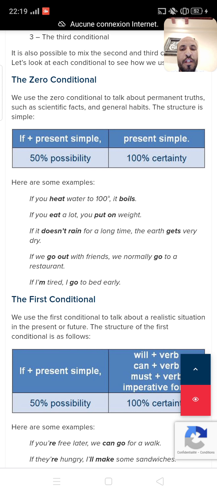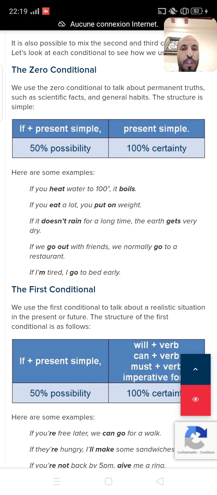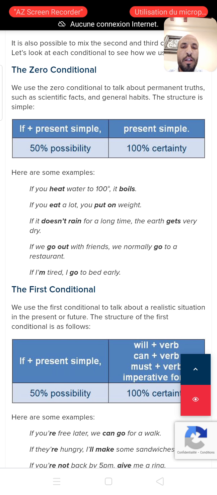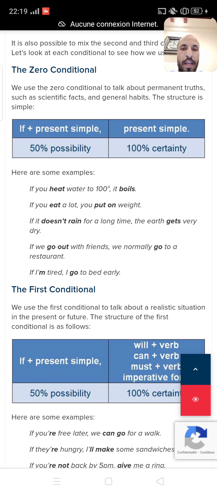What we observe from these five sentences is that we start with the if clause, and as you see, we put a comma and then finish our sentence. First one, if you heat water to 100 degrees, comma, it boils. The second one, if you eat a lot, comma, you put on weight.